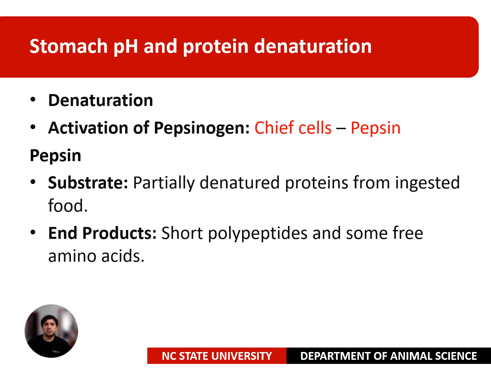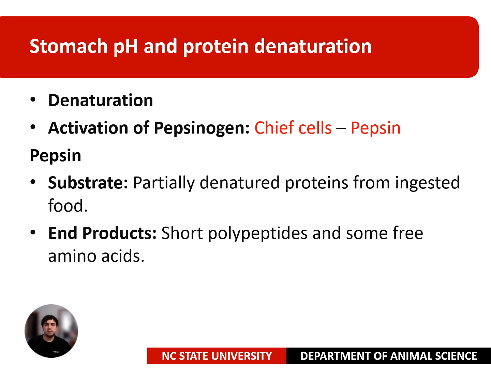The basic thing that occurs here in the stomach is denaturation, which is a process in which proteins lose their structure, typically their secondary, tertiary, and quaternary structure, without breaking the peptide bonds. The stomach acid helps to denature proteins, unfolding their three-dimensional structure, which makes the protein more accessible to digestive enzymes. The pH also has some influence, because the acidic pH of the stomach facilitates protein denaturation. The low pH disrupts the hydrogen bonds and electrostatic interactions that maintain protein structure.